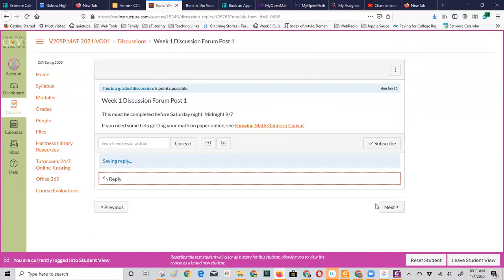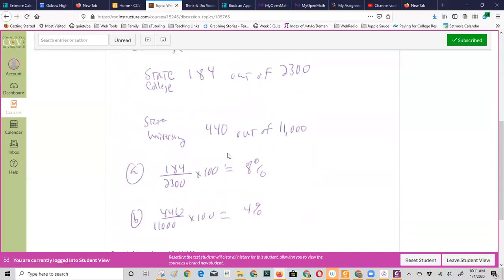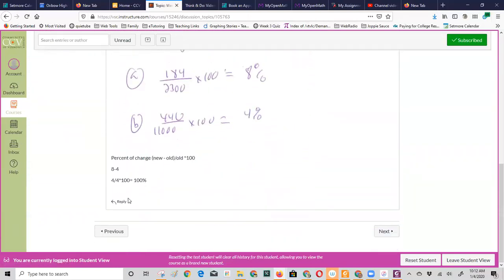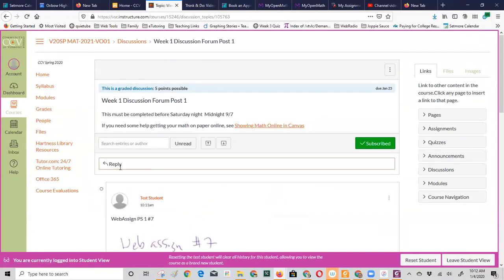I'm going to post this. If you wanted to do something else with this, add something in, I could. If you want to reply, like if somebody says, hey, I need help with this, you can reply right to their post and it'll become threaded right here so we can follow that thread. If you don't have anything to add to somebody else's post, just come up here and reply to my original one. Okay, and it really works well. Interacting online, this is how we do it. And you don't have to stand up in front of people to participate in class. It's a great thing.